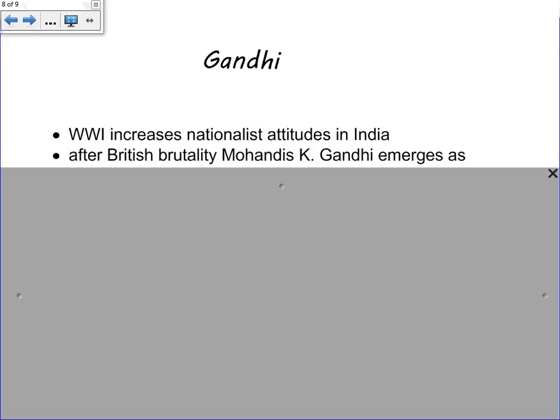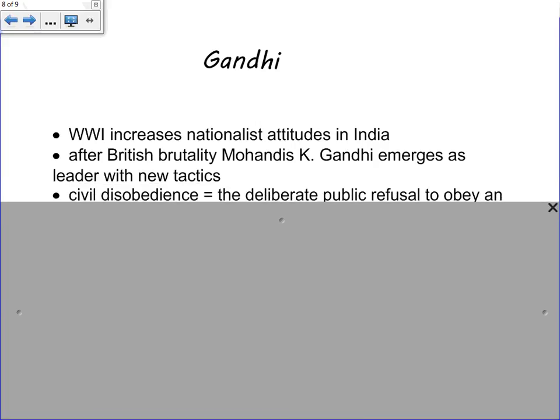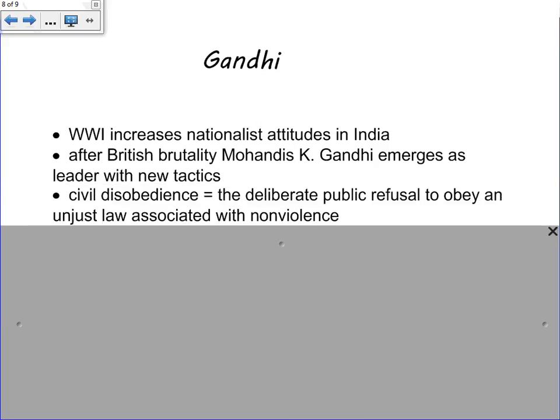Now, a massacre happens in India from British soldiers, and a man by the name of Mohandas Gandhi will emerge as a new leader from that massacre, trying to promote new tactics to fight this group that did not give the Indians what they were searching for. And that tactic was called civil disobedience. Civil disobedience is the deliberate public refusal to obey an unjust law, and it's usually associated with nonviolence. In the United States, we most closely associate civil disobedience and nonviolent protest with that of Dr. Martin Luther King Jr. and the Civil Rights Movement.